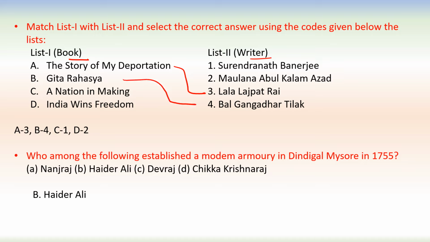A Nation in Making, written by Surendranath Banerjee. India Wins Freedom, written by Maulana Abdul Kalam Azad. So in this way, 3, 4, 1, 2. So this is the correct matching. A to 3, B to 4, C to 1, D to 2.